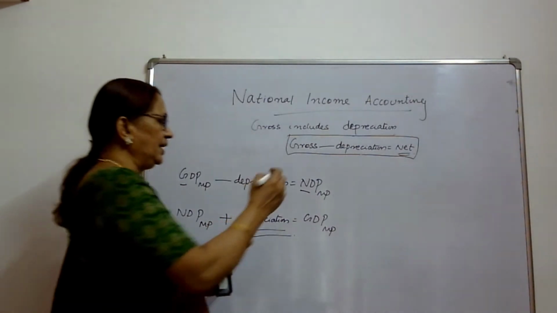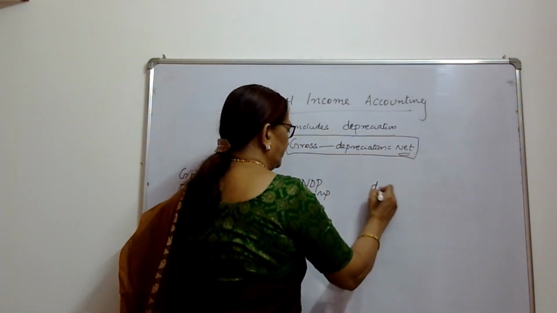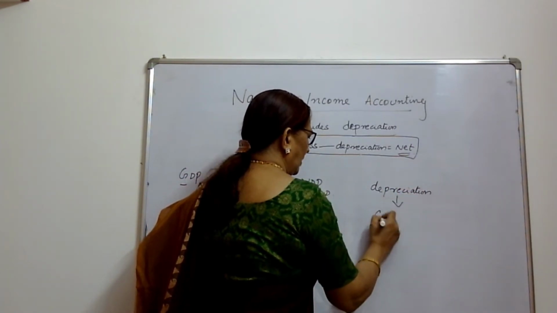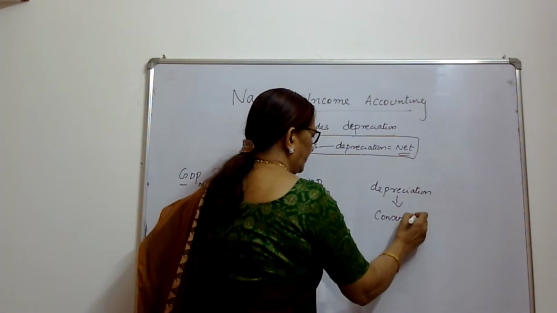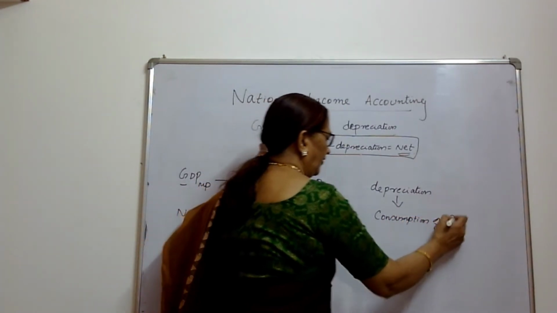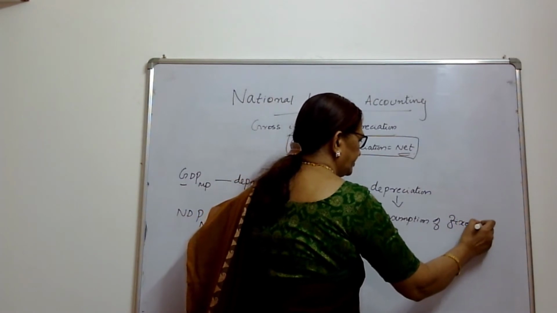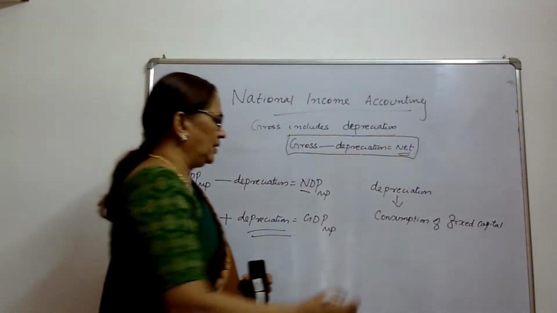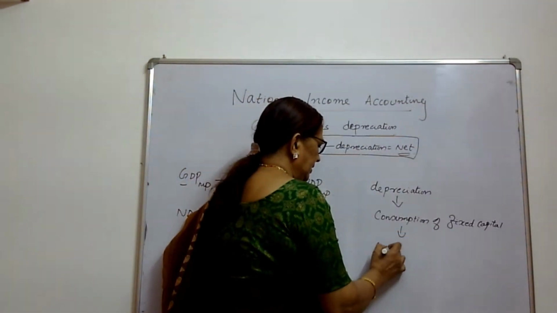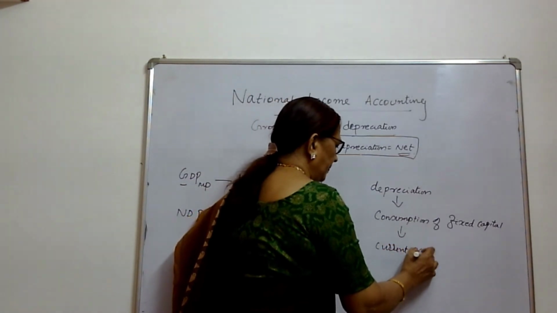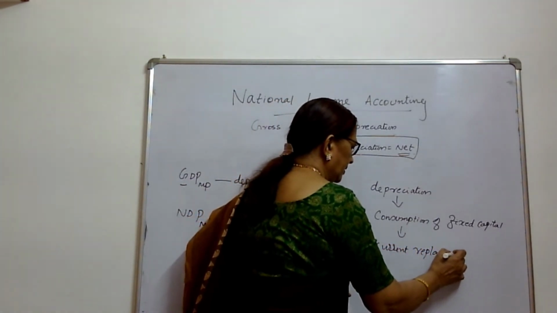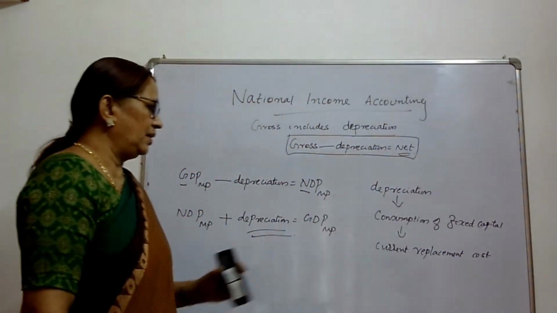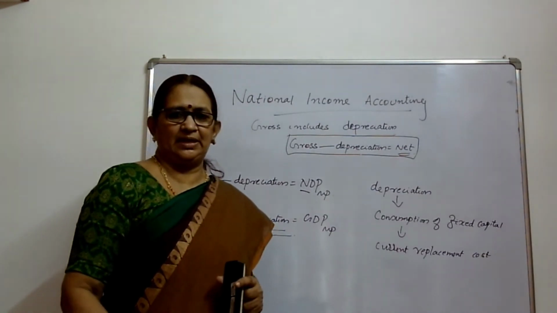Okay. Now, what are the other terms for depreciation? Depreciation is otherwise called consumption of fixed capital, or current replacement cost, or replacement cost of fixed capital.